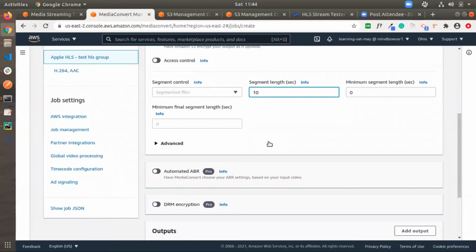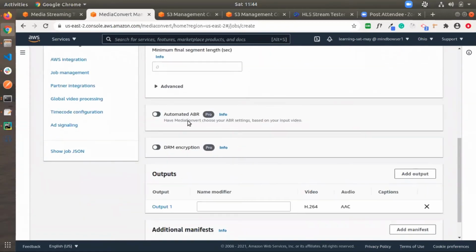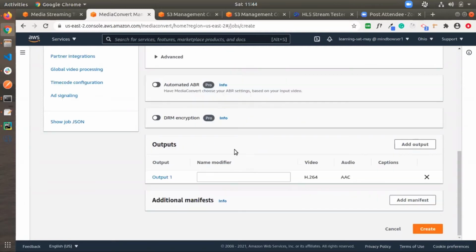After that, we have automated ABR. I will explain how this works by creating another job. First of all, I will complete the current job. When I click on that output group, we have a default created output one.